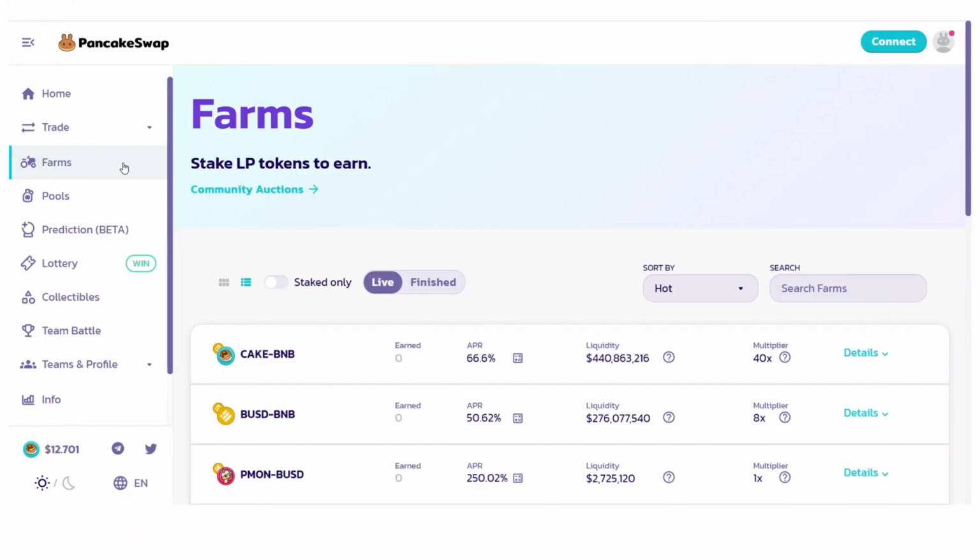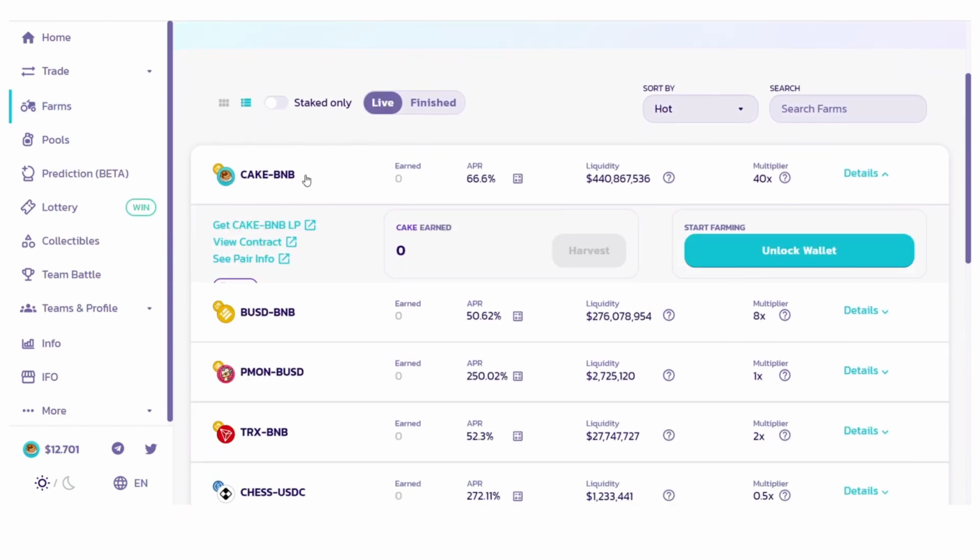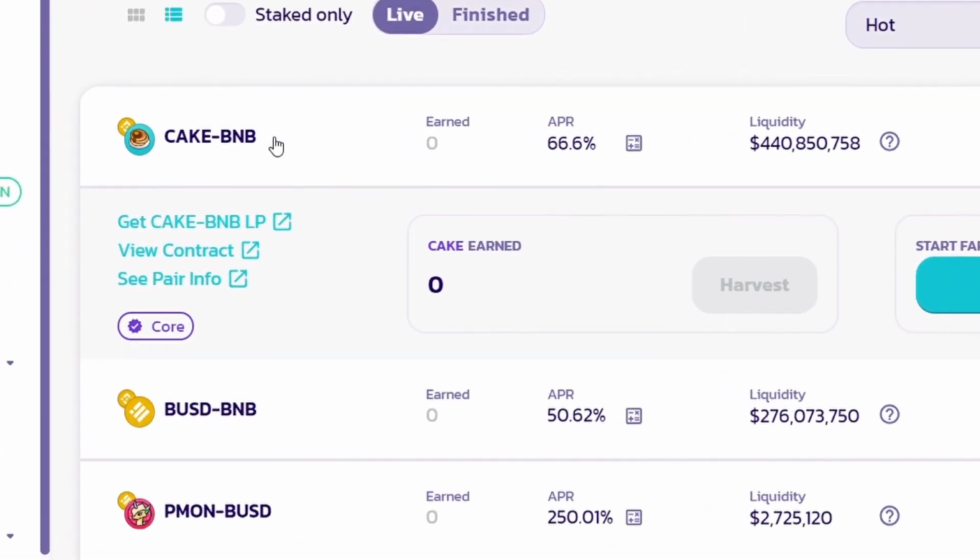The list of pairs on the left represents the LP tokens you can stake here. By providing your tokens to any of these pools, you'll receive Cake in return. This is on top of the fees you're earning in the pool, so you can see how attractive this process is for generating interest. Again, keep in mind that you will have to exit your position in these farms in order to return your LP tokens when you want to withdraw your LP position along with any fees. So remember, these are almost like nested investments, and the later steps must be undone in order to cash out on the earlier ones, just to be clear.